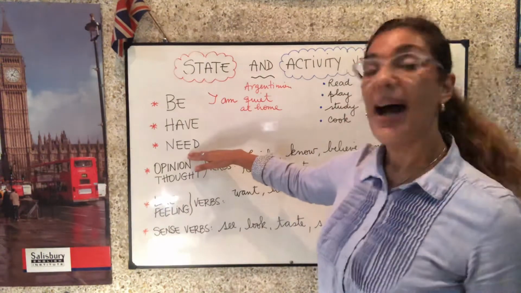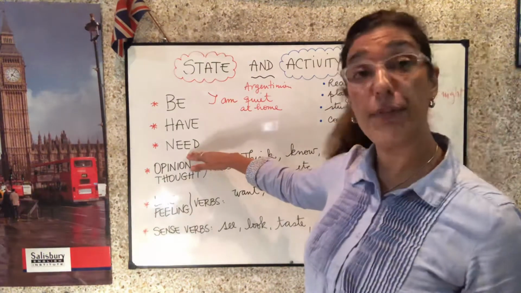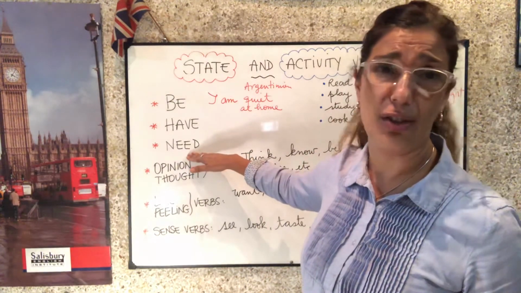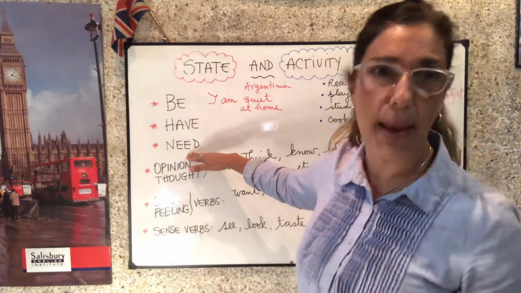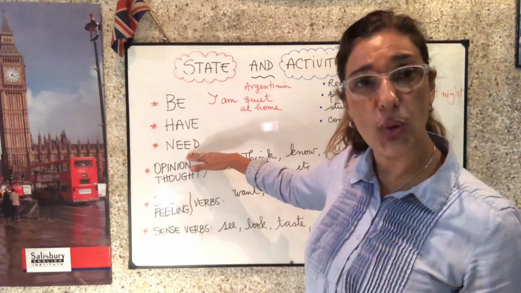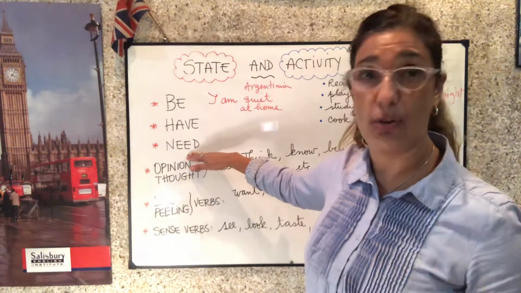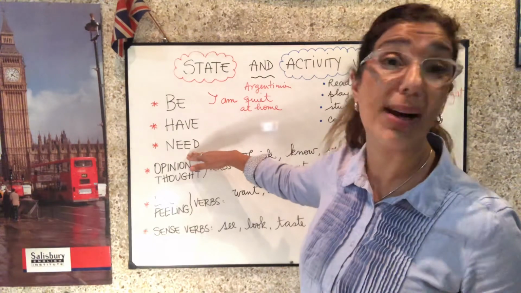If I say, I need your help, in general, the verb to need is not used in the continuous form, perhaps in an exception, but in general, need is going to be used in what we call the simple aspect, o en el aspecto simple, nunca en el continuo.